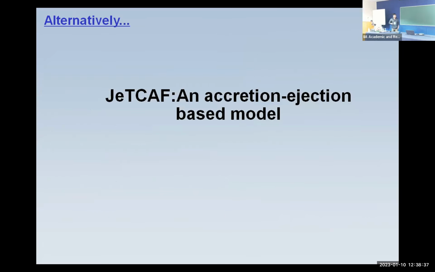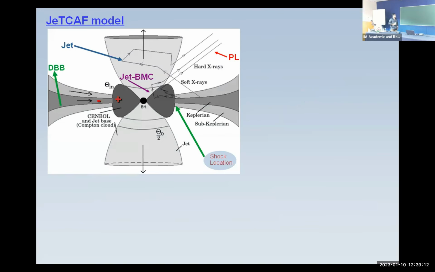So alternatively, recently we have proposed another model which is called the jet cap model. So this is jet in a two-component advective flow. As you have seen from the previous slides, there is one component at the equatorial plane which is called the Keplerian disk, and the other component is the hot flow. So we have two components, and the other component is the jet. That's why this is an accretion-ejection based model, and we solve the hydrodynamic equations of the inflow, and the outflow comes from the same solution, from the same inflow parameters. So this is the model geometry.